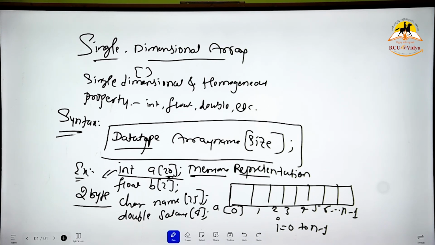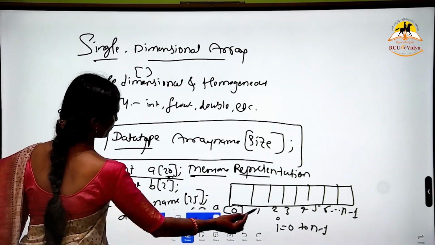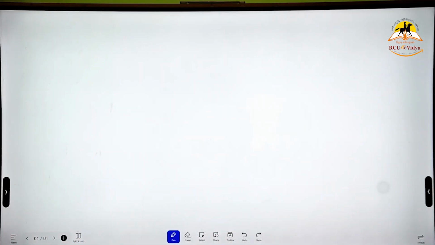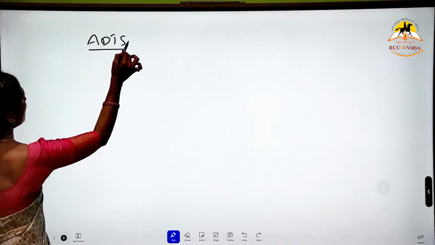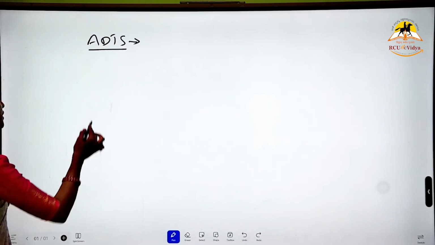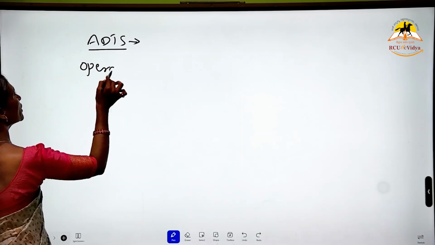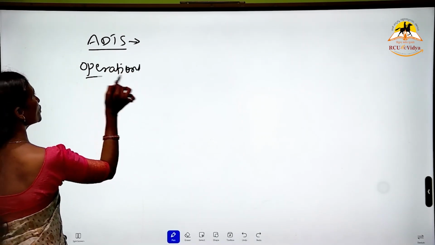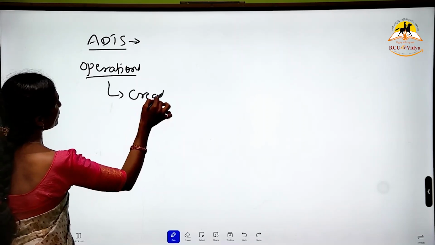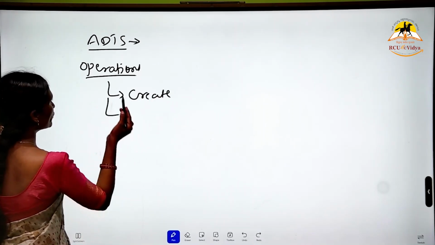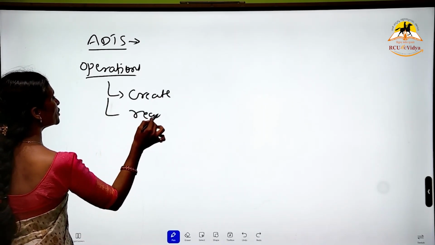So, let's take an example. What are the ADTs we can perform on the array? ADT means abstract data type, the operations we can perform on the array. The first operation is to create the array. Then we read the elements into the array.